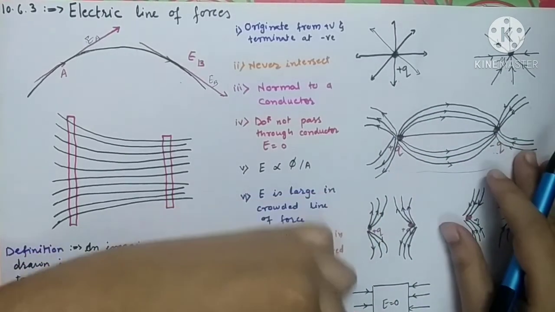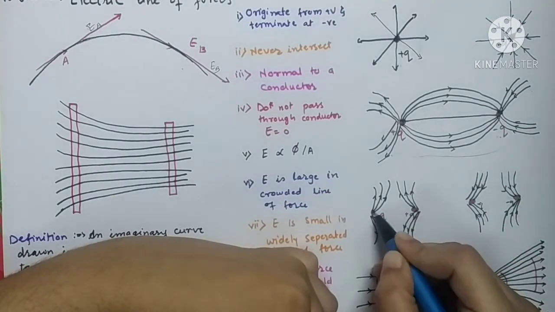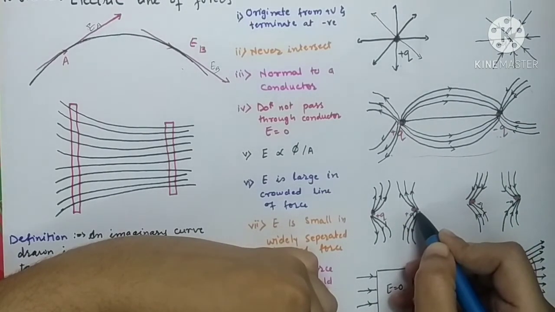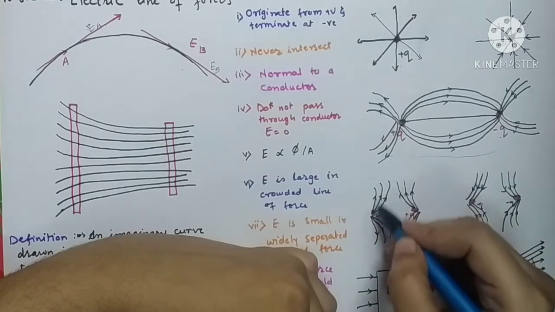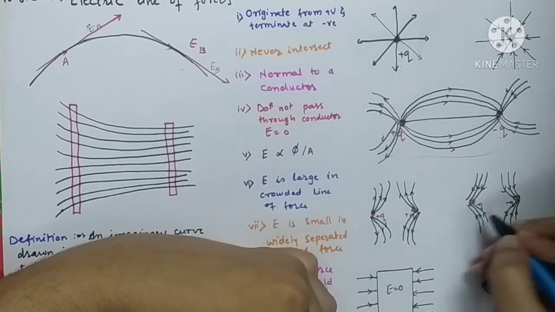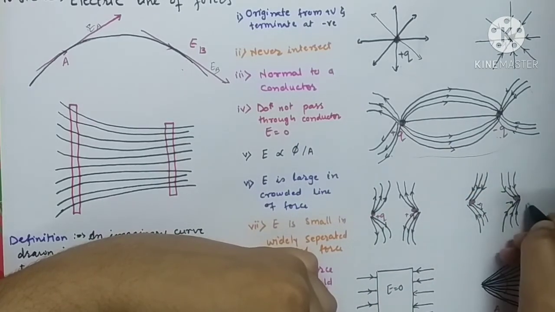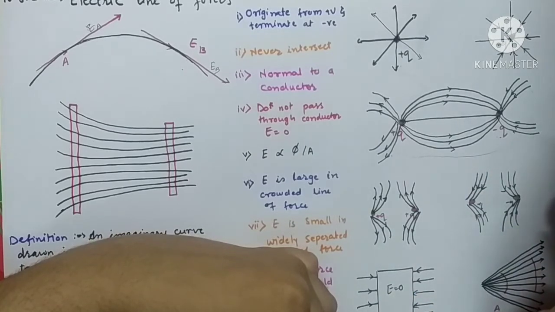Now, if two similar charges are taken into account, suppose two positive charges, we all know that there will be a force of repulsion between the two charges. So how are you going to draw the line of forces? All the line of forces are found to move away from each other. Here also, whenever two negative charges are taken, all the line of forces will be repulsive in nature.